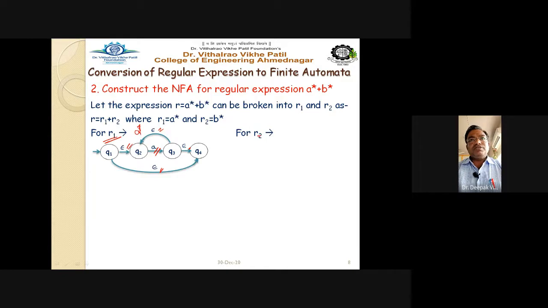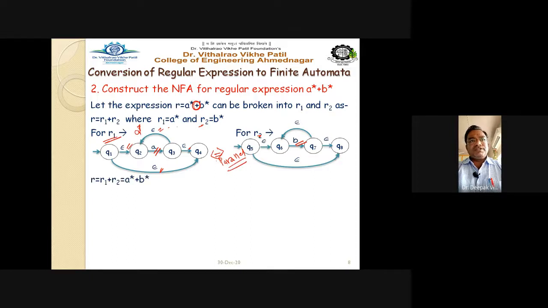Now R2 is nothing but b star. For this, take q5, q6, q7, q8. All the states are drawn here. Now put the actual transitions: epsilon transitions, and here is the b. Now R1 and R2 are drawn. You have to join them with the help of the union, or OR, operator, which means these two parts must be connected in parallel.